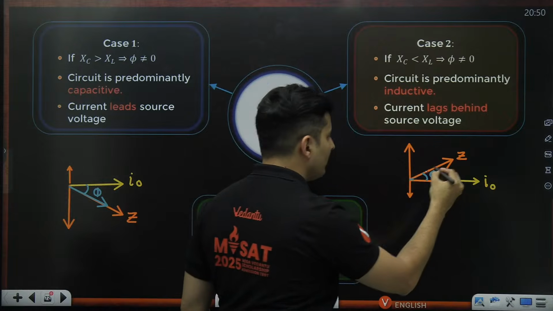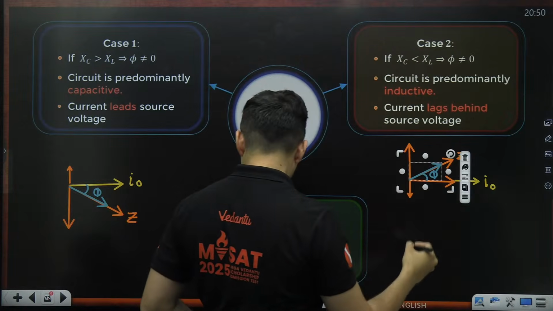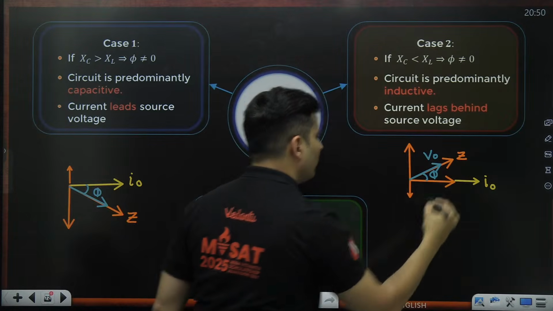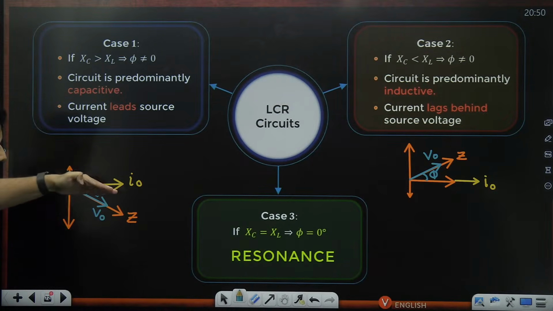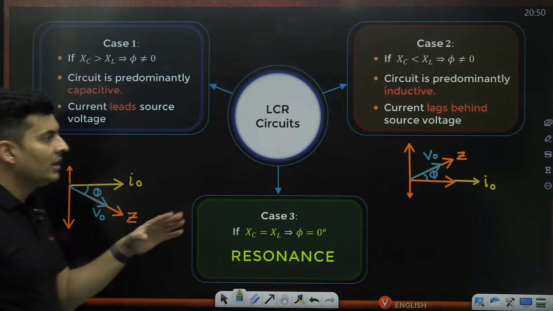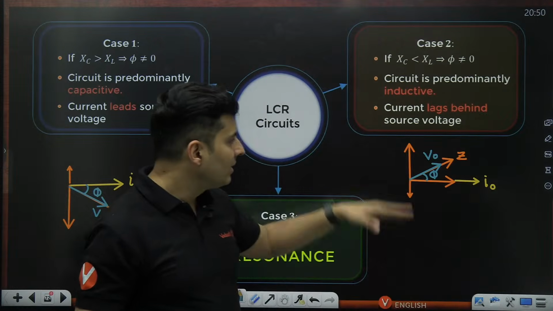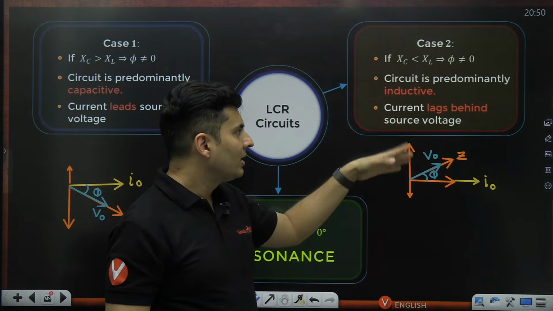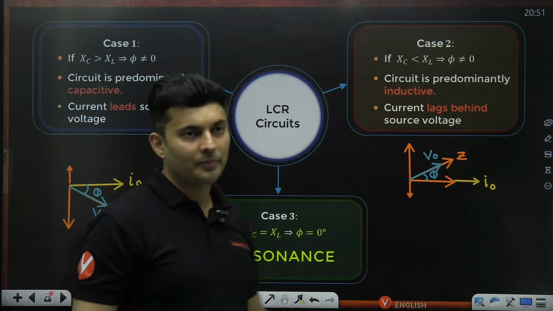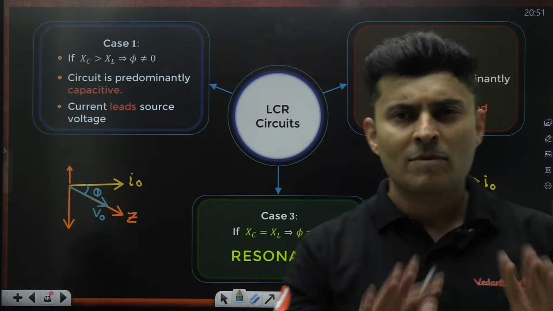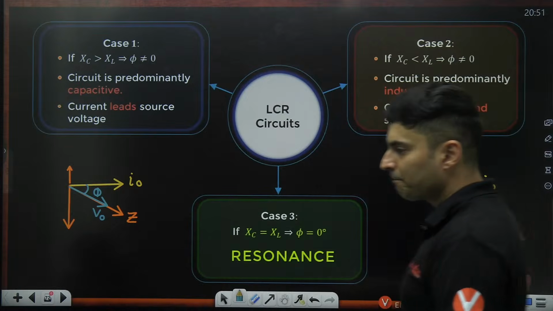Here the net voltage will be like this. This is your net voltage. So your voltage is behind current. It is then said to be capacitive in nature. If voltage is ahead of current, then XL is more, and it is said to be inductive in nature. Okay. Are these two variations clear?